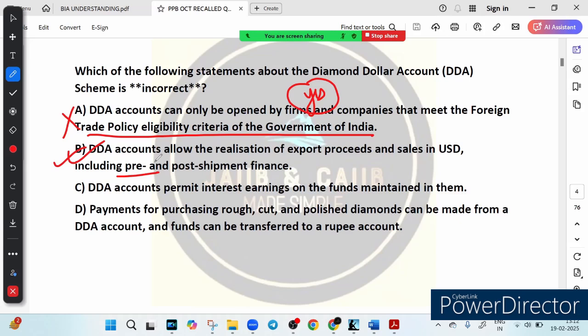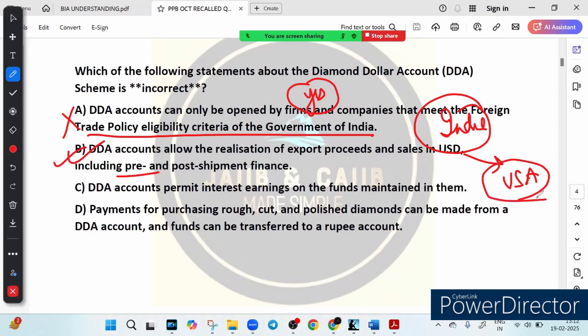For example, suppose a diamond exporter in India sends a shipment to USA. So suppose this is the India diamond exporter. He sent his shipment to USA, right? So the buyer in USA pays them in dollars, and this amount can be deposited directly to their DDA account. So a DDA account allows USD transactions for exporting and financing. So option B is the correct one.